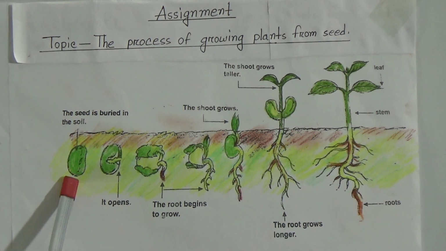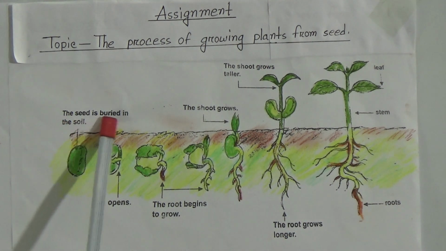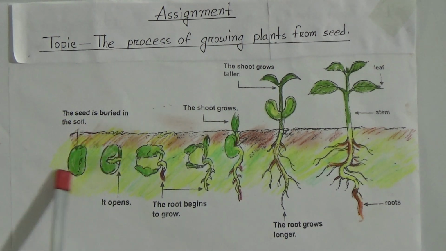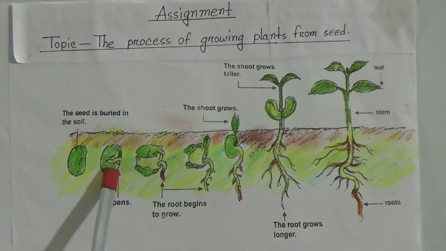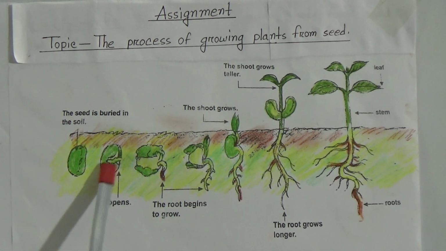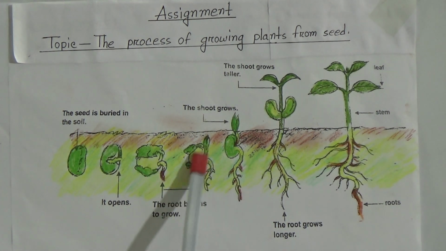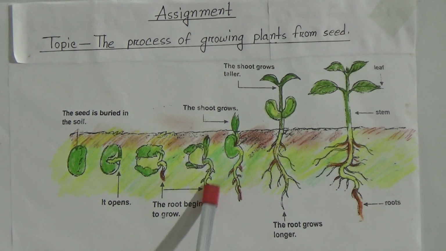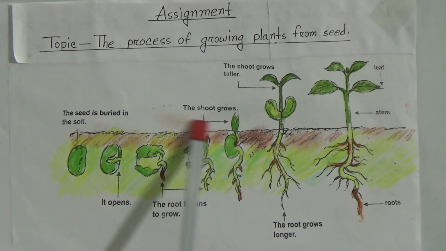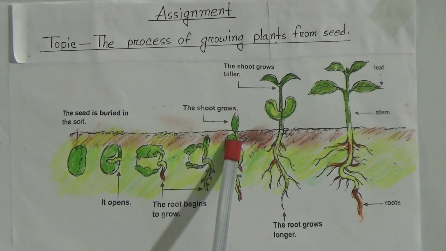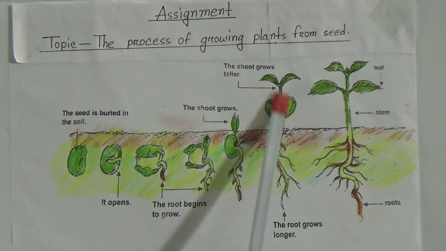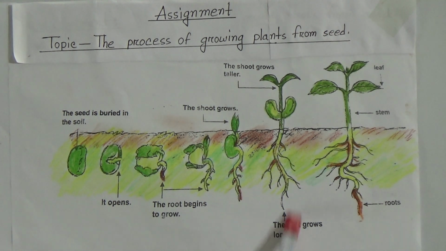Here is the first picture. This is a seed. The seed is buried in the soil and then next it opens. You can see it opens from seed. Then after that this picture is the root begins to grow. Here is root, the root begins to grow and after that this is the next step and then here is the shoot grows in upper side and after that this picture the root grows longer.